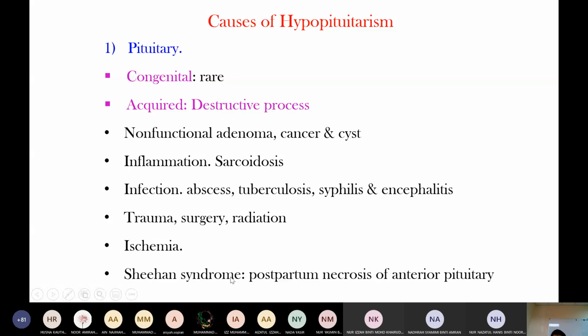Okay, Sheehan syndrome. Sheehan syndrome is postpartum necrosis of the anterior pituitary after delivery because of reduced blood supply. After delivery, there is blood loss, excess bleeding from postpartum hemorrhage. Then it reduces the blood supply to the anterior pituitary, and the anterior pituitary becomes necrotic. It is called Sheehan syndrome, postpartum necrosis of the anterior pituitary, because of excess blood loss during delivery.